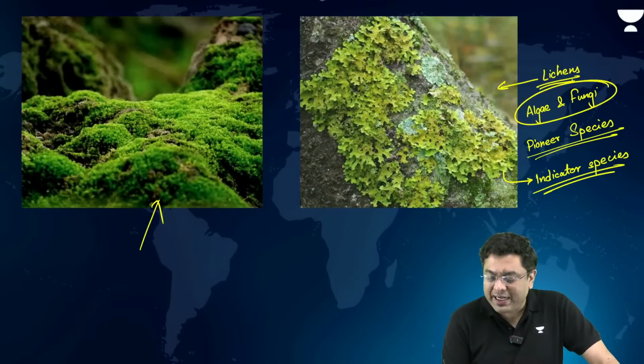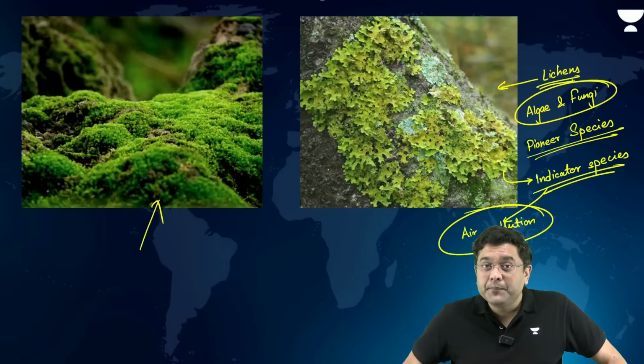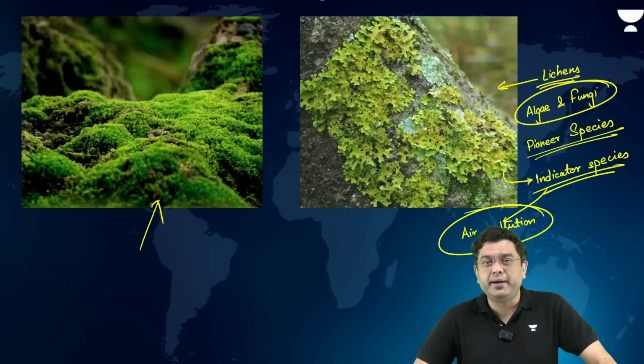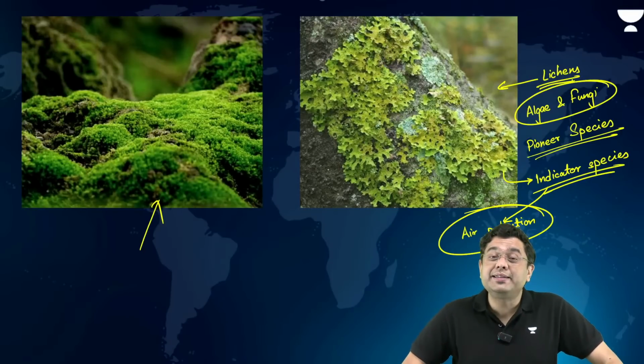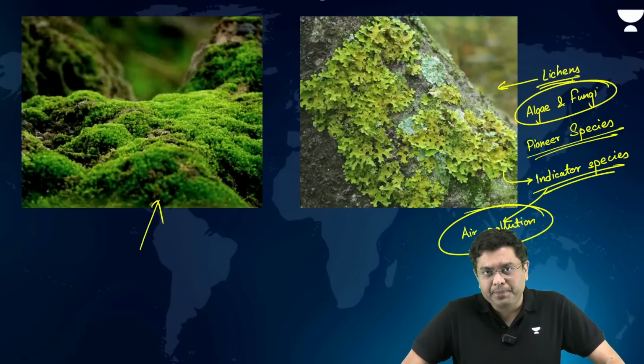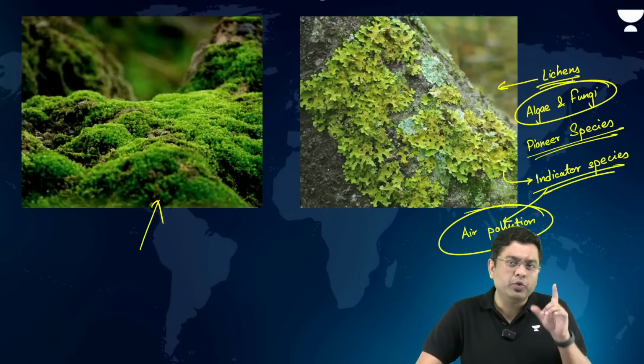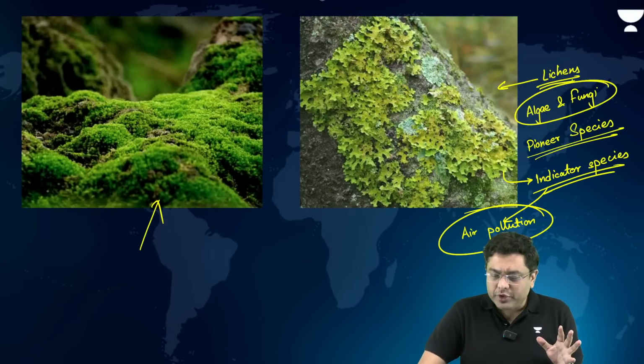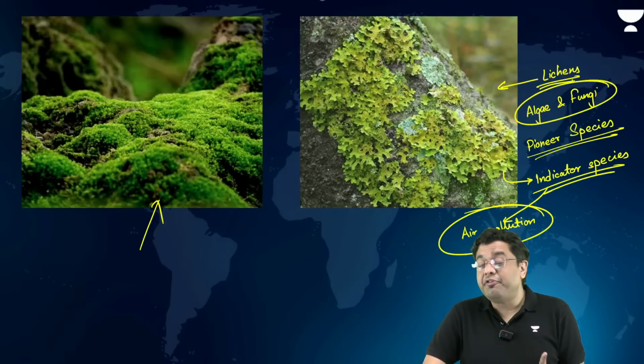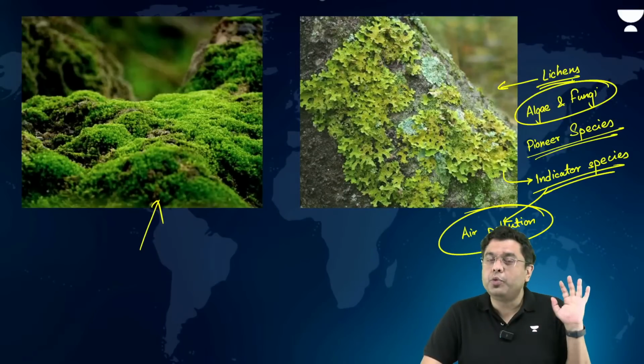Lichens, you have to understand, are indicator species for air pollution. India has a lichen park. In which state is it situated? It is situated in the state of Uttarakhand. Around the Pithoragarh region in the Munsiari district, you have the lichen park. Particularly where the sulfur dioxide is high, lichens won't be found.